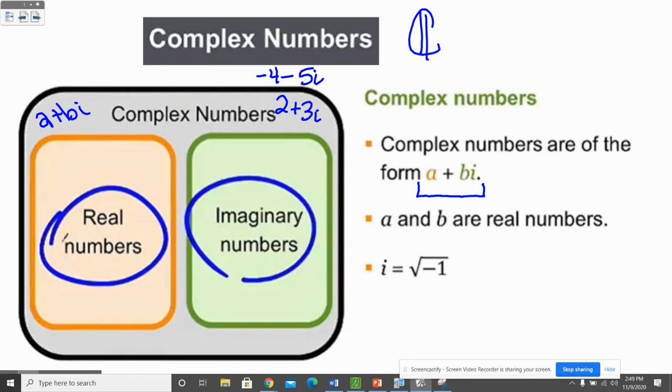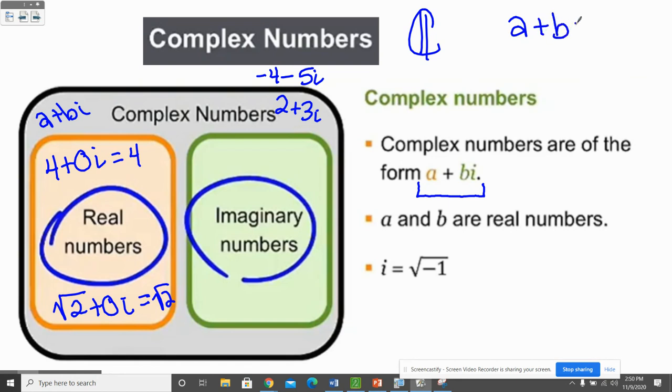Well, real numbers can be written that way because you can write 4 plus 0i. We just don't write the 0i. We would just call that 4. The same thing with the square root of 2. You could write the square root of 2 plus 0i, but we just write the square root of 2. They're still real numbers. a and b are real numbers, but for real numbers, what we call the imaginary part is 0.